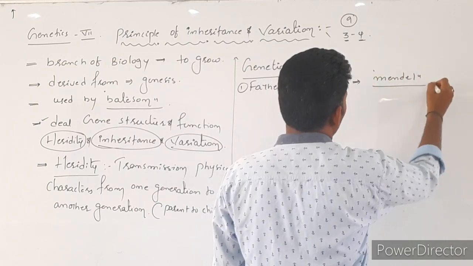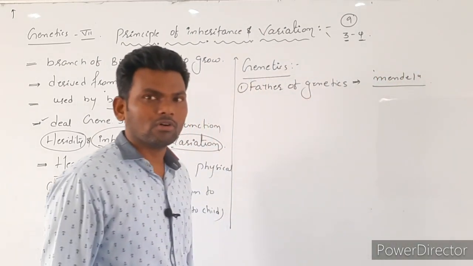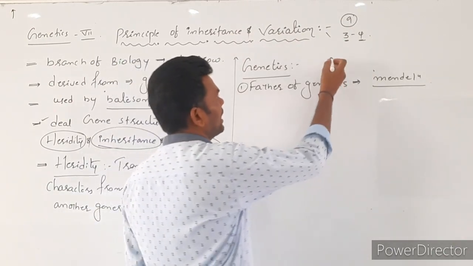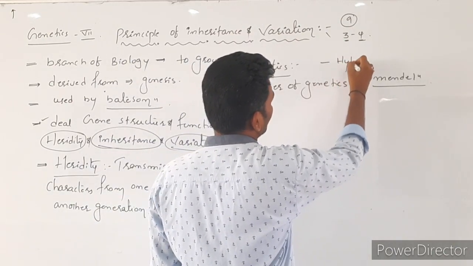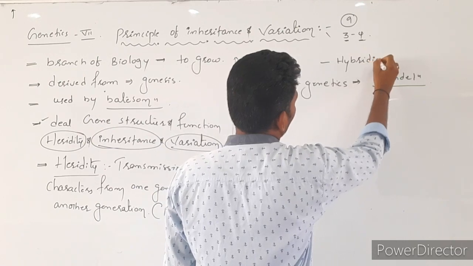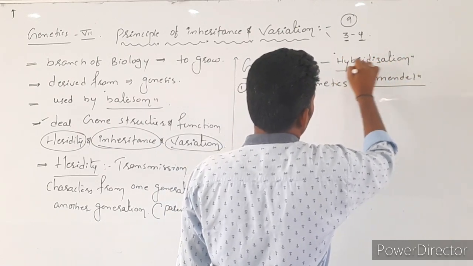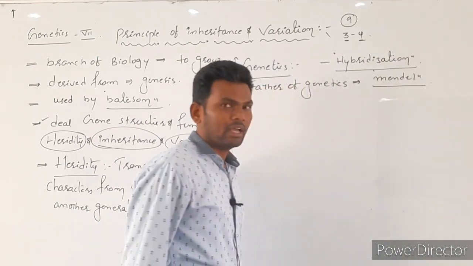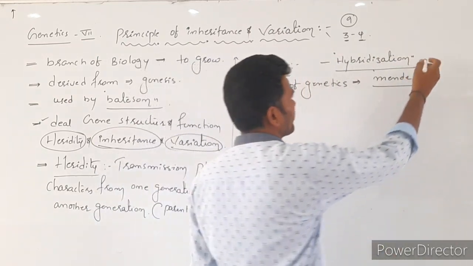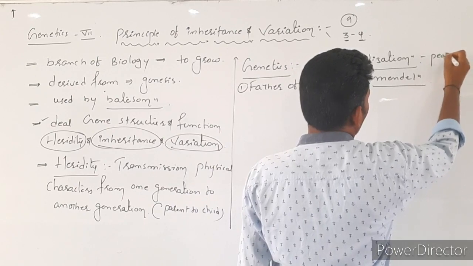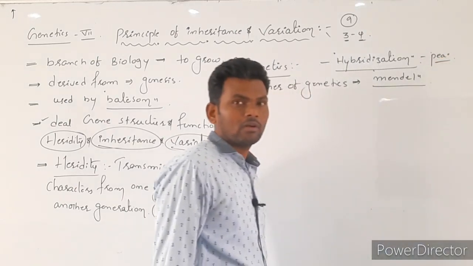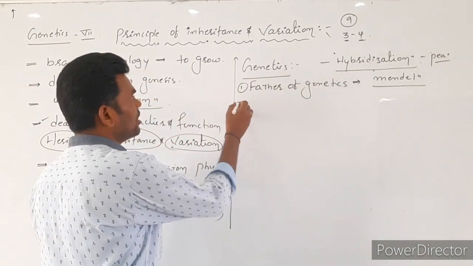He is known as the father of genetics because he did the hybridization technique. He did the hybridization in a pea plant.